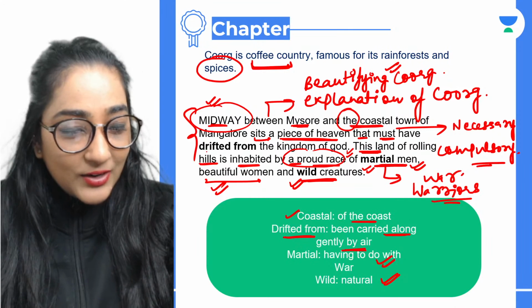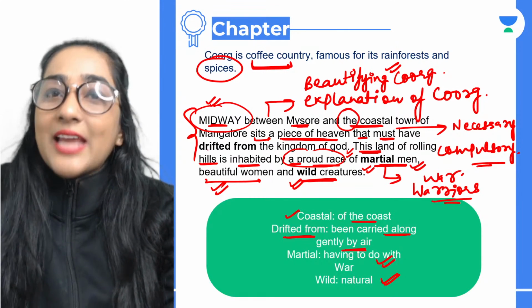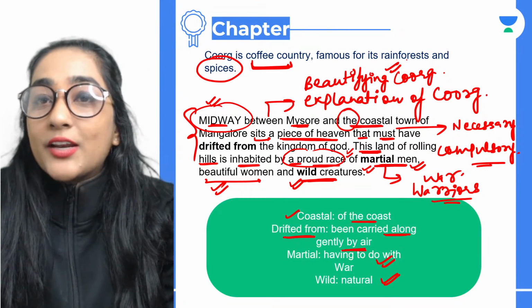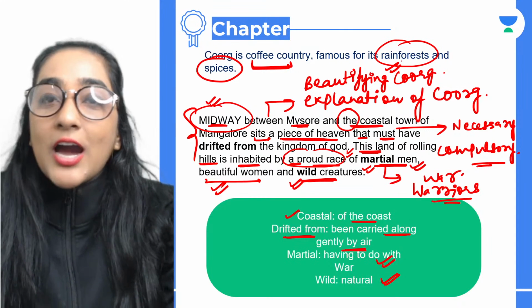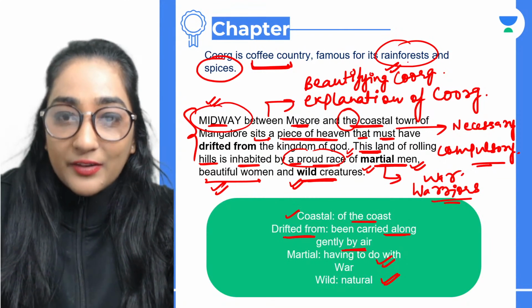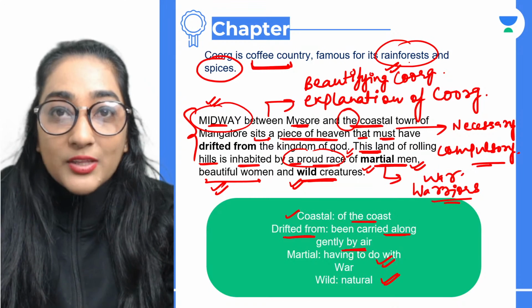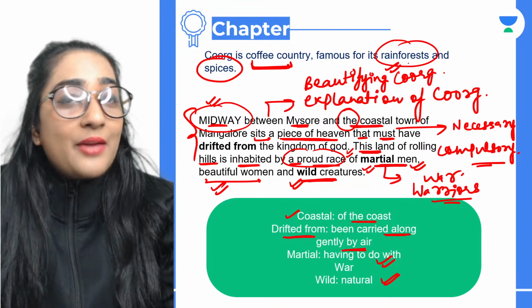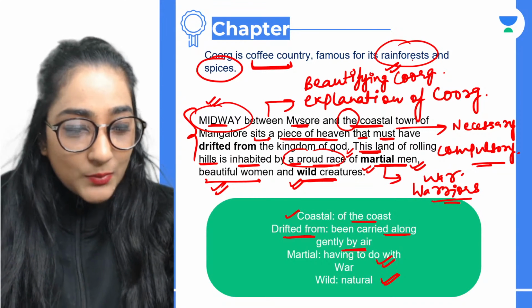Okay, wild creatures basically means the natural creatures. Like what did I tell you? Rainforest, forest is there. So are you not expecting the animals to be there? Definitely the creatures are going to be there. Okay, the natural creatures. It can be anything. All right, that is what it means.